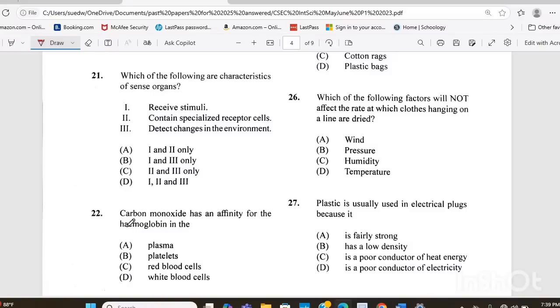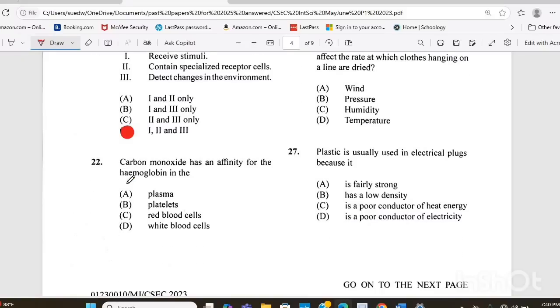Question 21. Which of the following are characteristics of sense organs? Is it to receive stimuli, contain specialized receptor cells, or detect changes in the environment? Which of the combinations is true? The answer there would be D, all of them. They receive stimuli, contain specialized receptor cells, and detect changes in the environment.